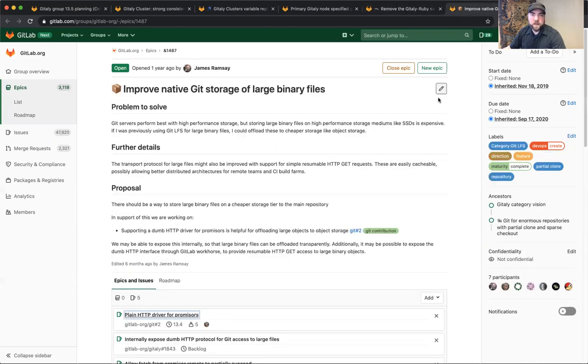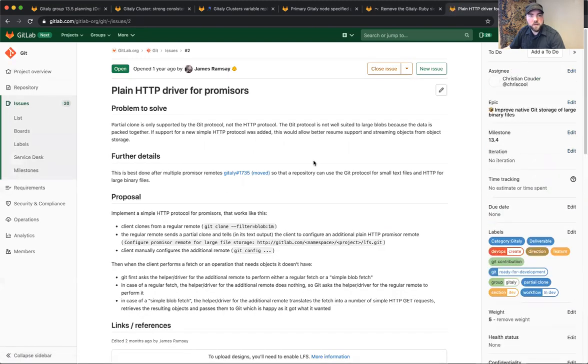And finally, a long-going project that we have right now is improving the native Git storage of large binary files. Specifically, we're still working on the plain HTTP driver for promisors. This will allow us to use an HTTP protocol for large binary objects that are better suited to a protocol that can support resuming and streaming objects rather than the Git protocol. So this is an ongoing project. It's a long-running project, but we're still working on it.